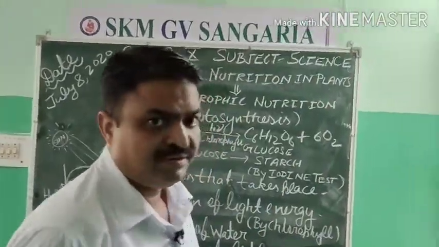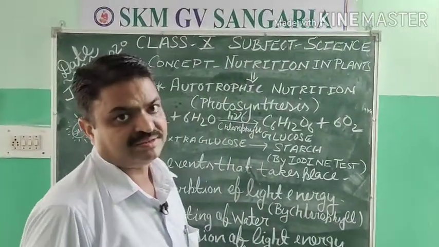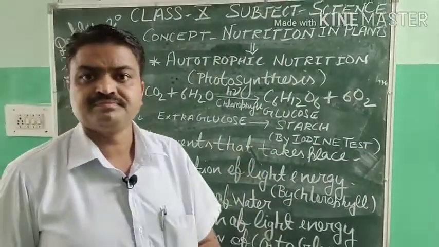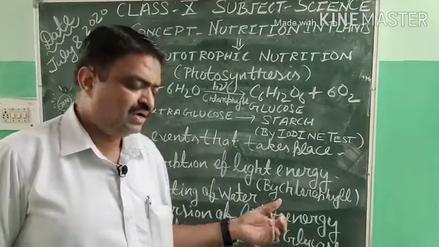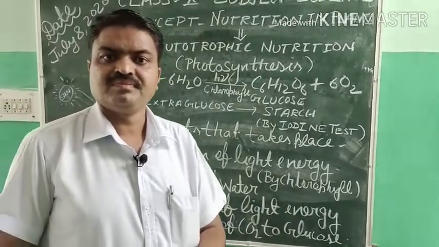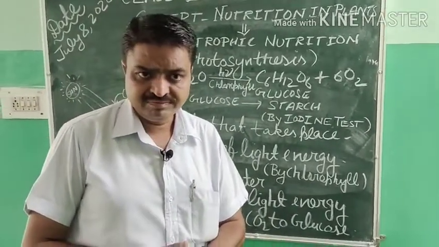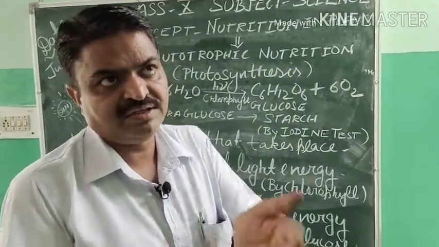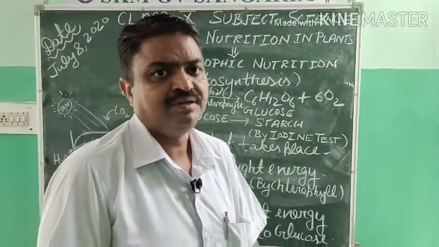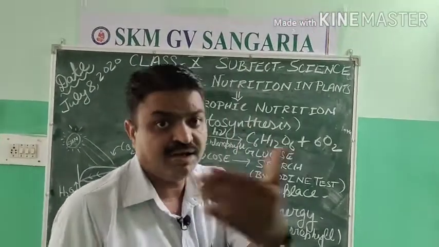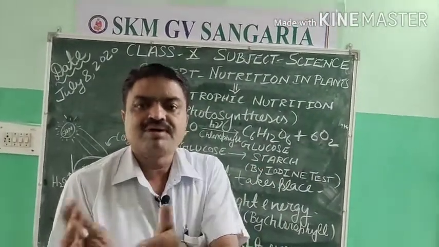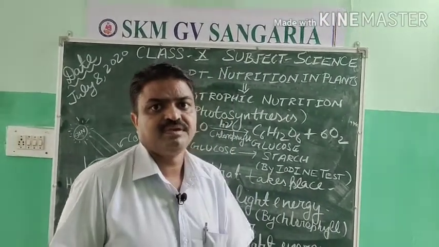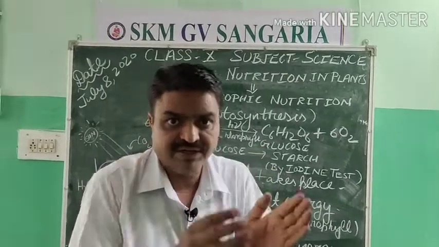The second event that takes place during photosynthesis is splitting of water, and it is also in your syllabus. Like you have read about electrolysis, where one chemical substance can be broken into two chemical substances with the help of electricity.